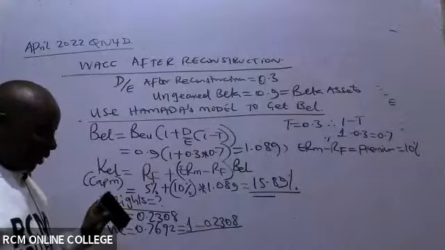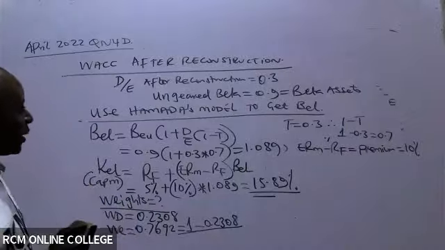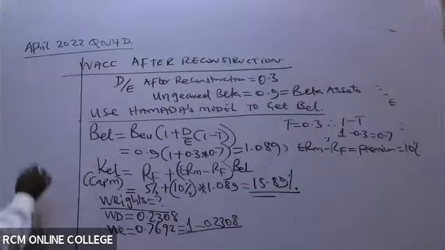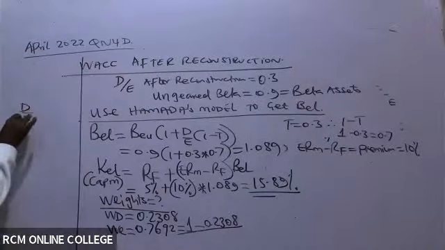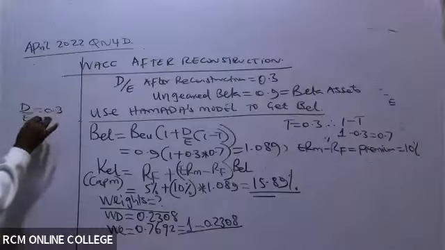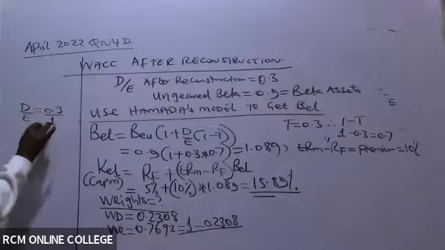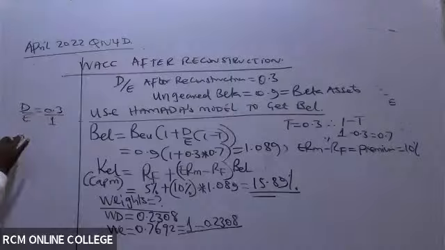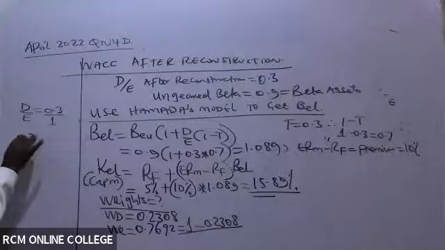How do we get the weight? Okay, no problem, I'll be able to do that. So how did we get this weight? This is really an easy thing. Whenever you're told debt to equity is 0.3, you just know that there is an automatic over 1 there. So the debt will be 0.3, and of course equity is 1.